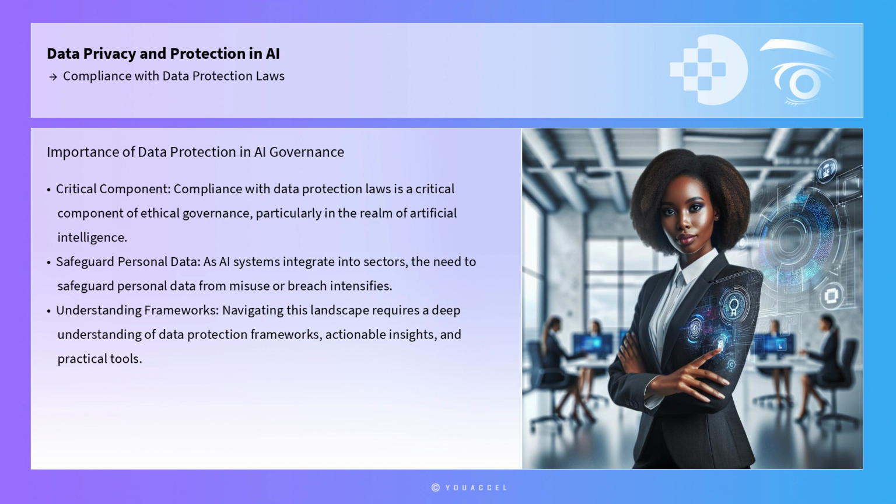Compliance with data protection laws is a critical component of ethical governance, particularly in the realm of artificial intelligence. As AI systems rapidly integrate into various sectors, the need to safeguard personal data from misuse or breach intensifies. Navigating this landscape requires a deep understanding of data protection frameworks, actionable insights, and practical tools that professionals can implement directly.